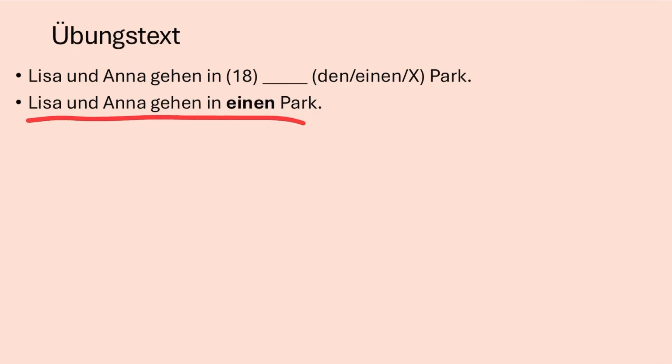Lisa und Anna gehen in einen Park. This park is mentioned for the first time. We don't know which park, it's just a park, not a specific one. So we use the undefined article einen Park. But if they said Stadtpark, then it would be a specific one and then it's der.